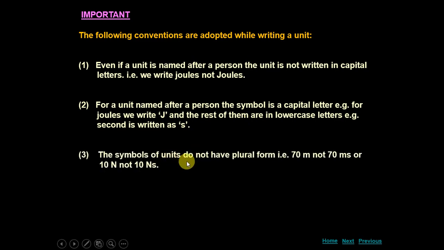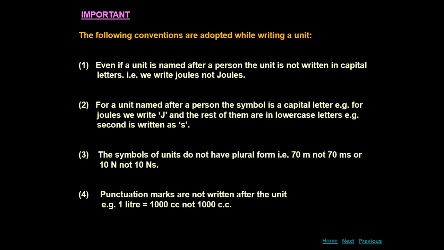The symbols of units do not have plural forms. For example, 70 m, not 70 ms. We should not write s because 70 is plural. Only m is needed here, because if we add s it has another meaning. It is not meters, it is meter. Similarly, 10 N, not newtons. An s should not be written with that.